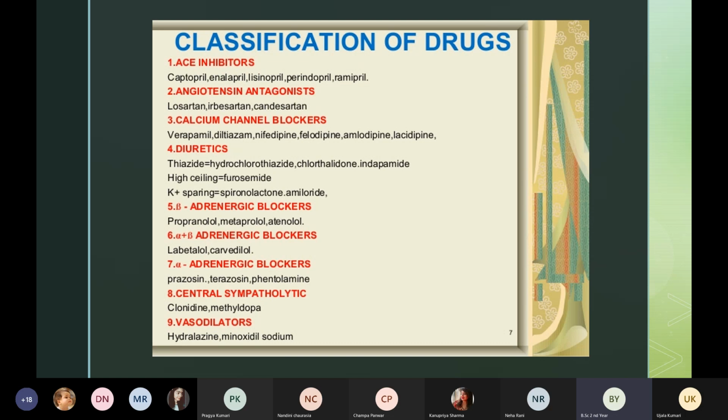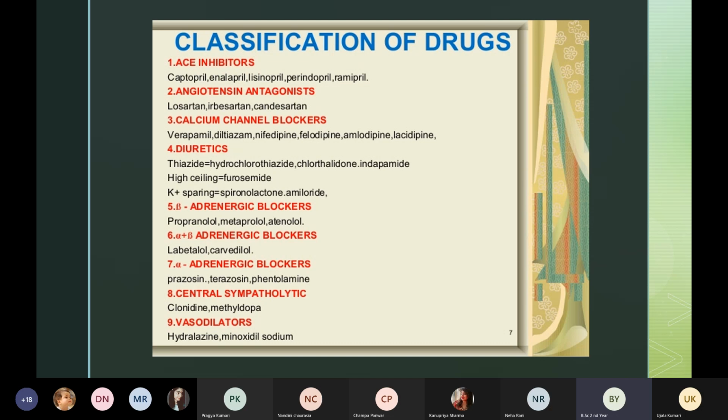Then we also have another classification, beta adrenergic blockers, like propranolol, metoprolol, atenolol. Then we have both alpha and beta adrenergic blockers, like labetalol and carvedilol. Then we also have alpha adrenergic blockers.